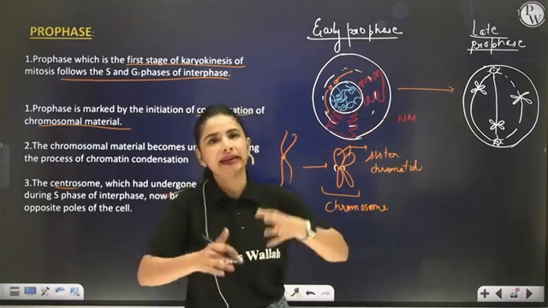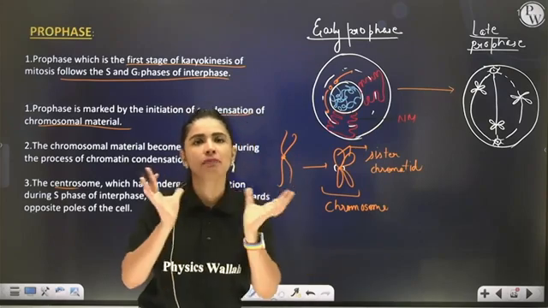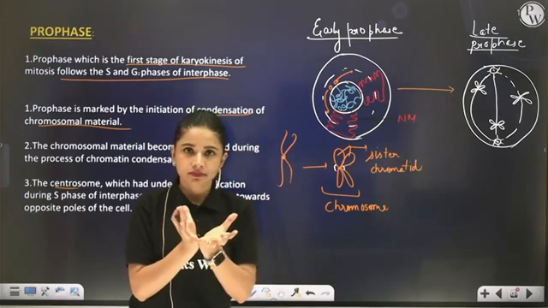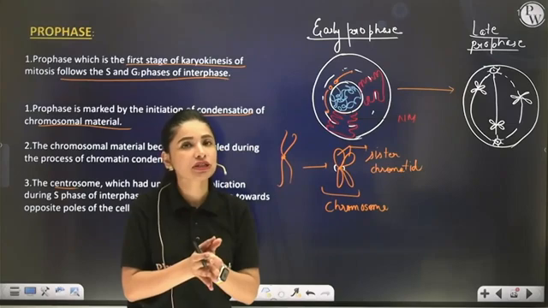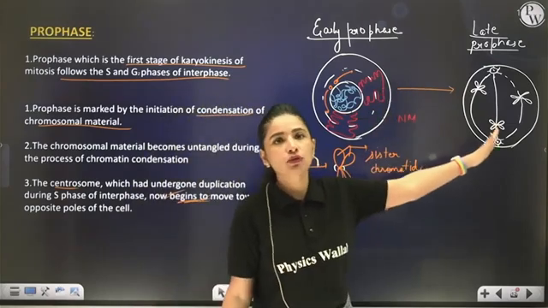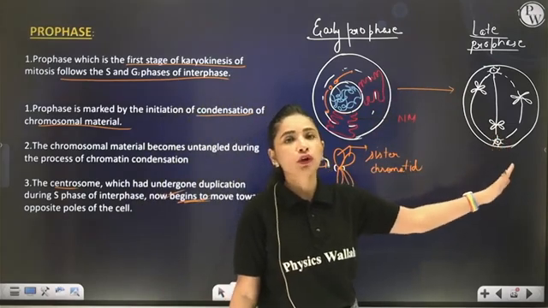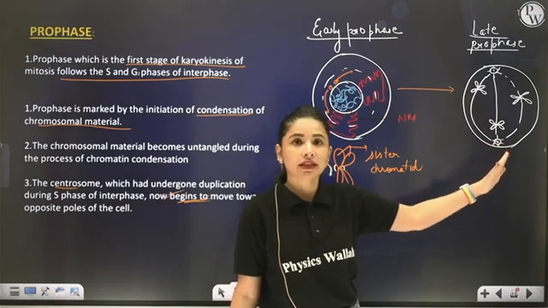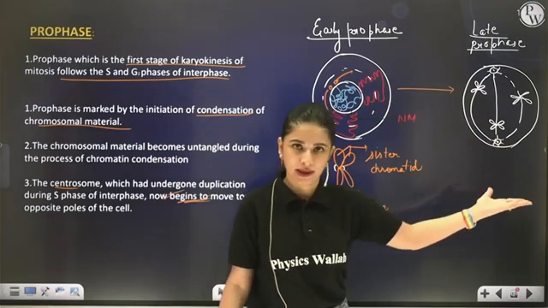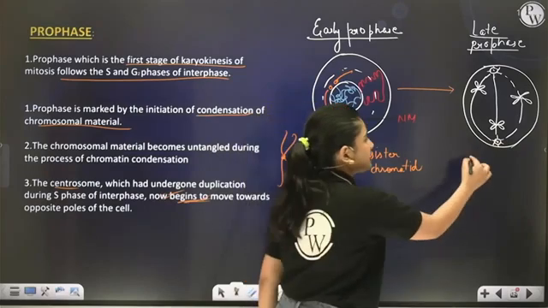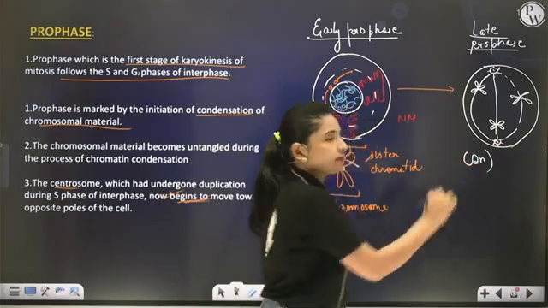They were all entangled, forming a mass of threads. But now you can count the total number of chromosomes present in a diploid or haploid cell. Here I am taking an example of a diploid cell.